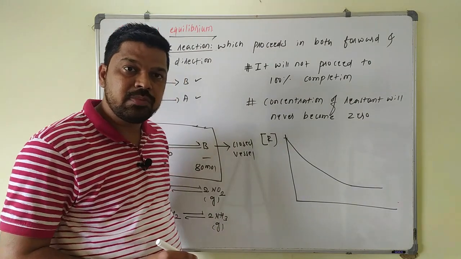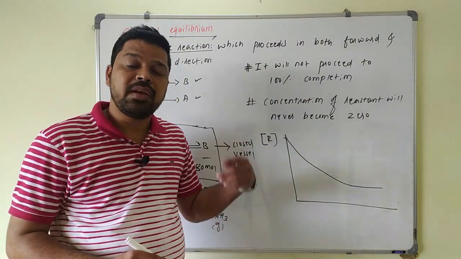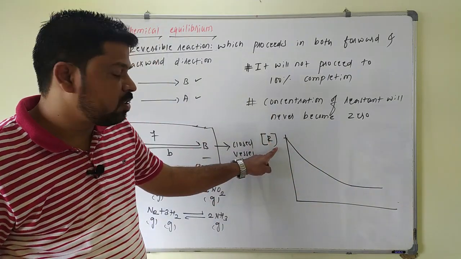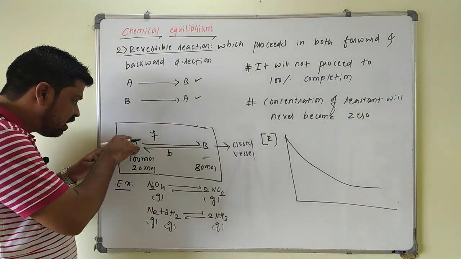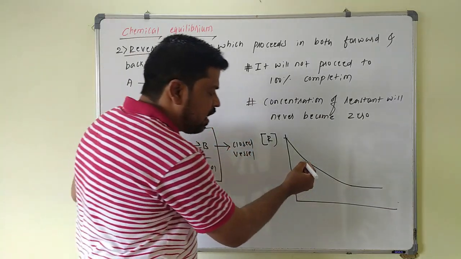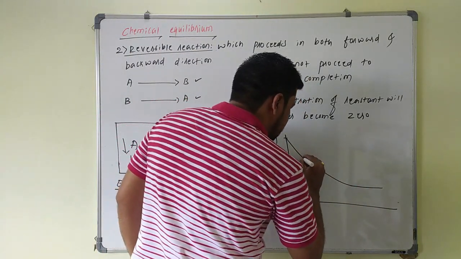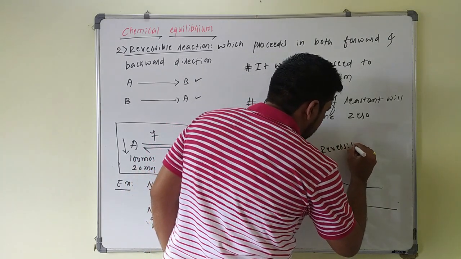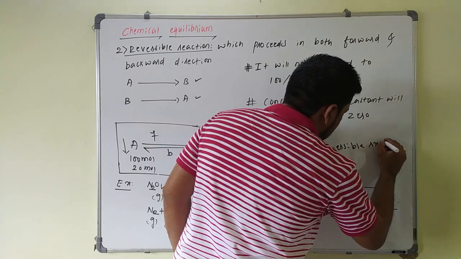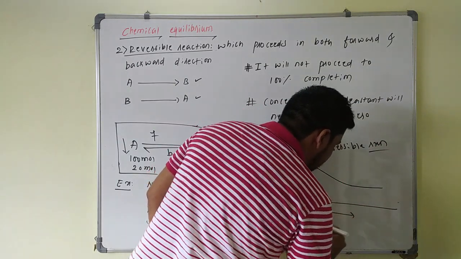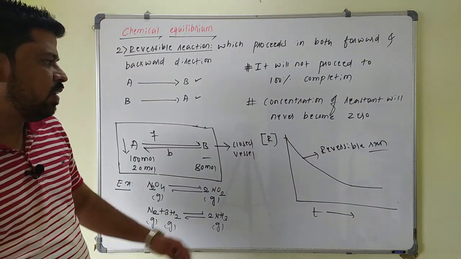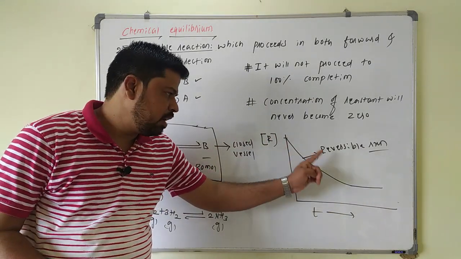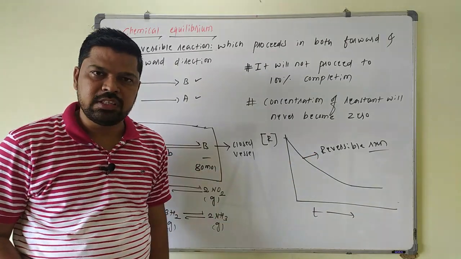But in case of irreversible reaction, the entire reactant will be consumed. The concentration of reactant becomes zero at the end of the reaction. But in case of reversible, what happens? Concentration of reactant decreases and after some time it becomes constant. So this type of reaction is called as what? Reversible reaction. So along x-axis you can take it as time here. With time, concentration of reactant decreases. After some time this becomes constant but never becomes zero. So this is what? Reversible reaction.